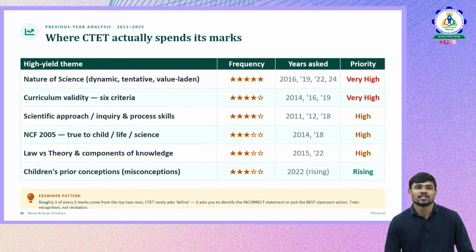We have already discussed that nature and scope of science has very high priority, and the scientific approach is also very high. The rest have a medium level of priority while asking questions in this topic: scientific approach, NCF 2005, law, theory and components of knowledge, and children's prior conceptions. I hope you are clear about the topics on which the major focus is emphasized in CTET with respect to this topic.